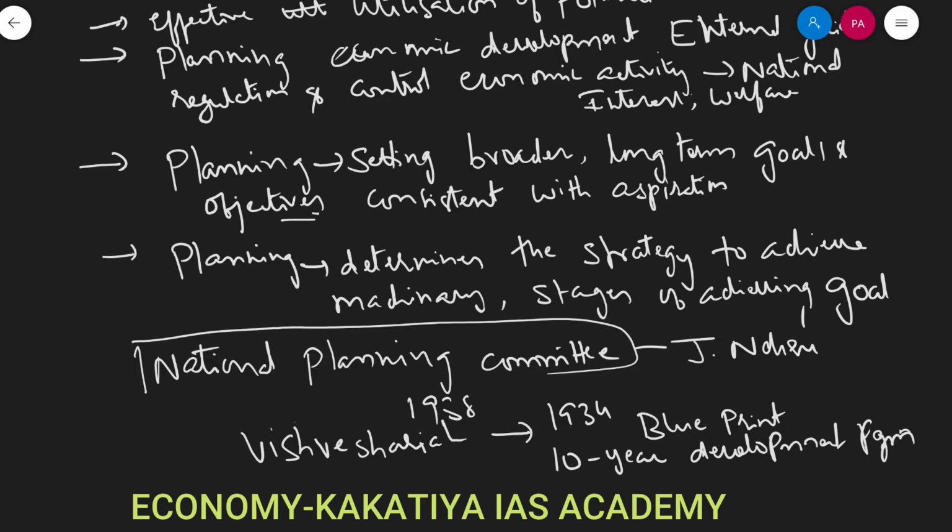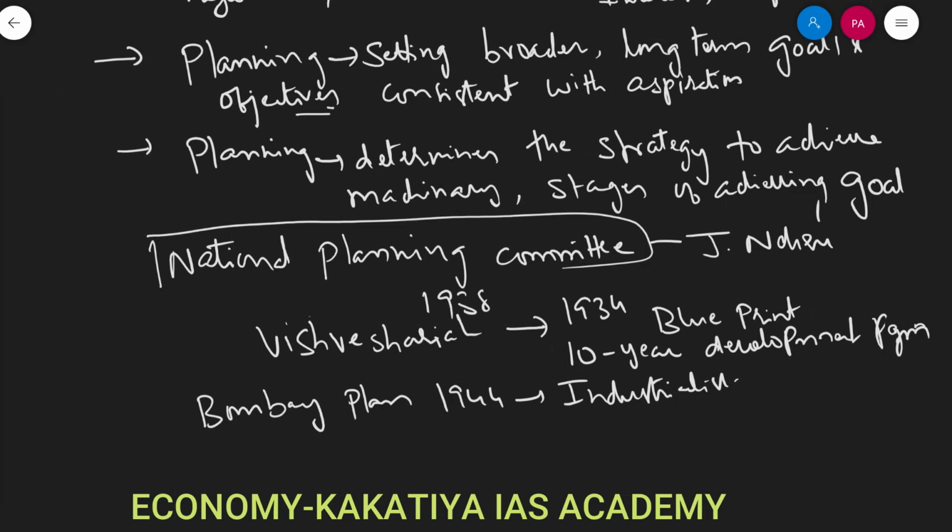Right, later in 1944, the Bombay Plan was prepared, which was prepared by the industrialists of Bombay, where it envisaged a 15-year plan for doubling per capita income and trebling the national income during this period, right? So this Bombay plan was meant to double per capita income and triple the national income.